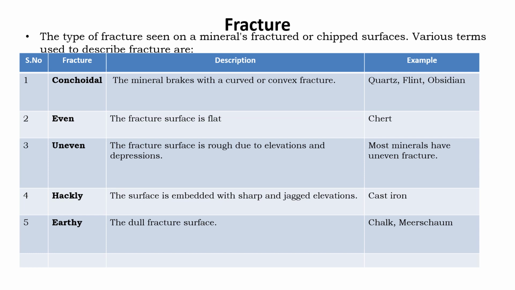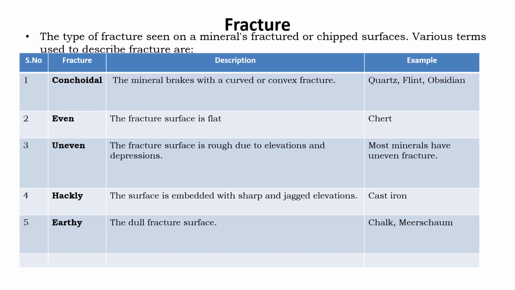An excellent example is quartz. Quartz shows excellent conchoidal fracture, and similarly flint, which is also a variety of silica, and then obsidian. All these minerals show conchoidal fracture. Then what is even? Even means when the fracture surface is very flat, then it exhibits even fracture. An excellent example is chert.